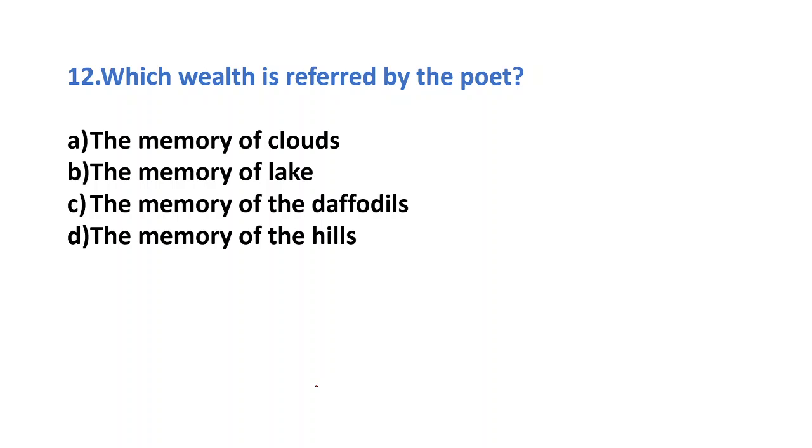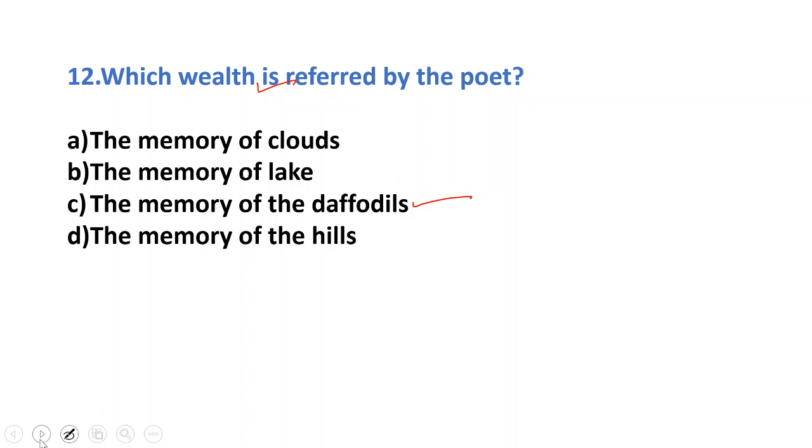What memory? So of course the third answer is this, the memory of the daffodils.